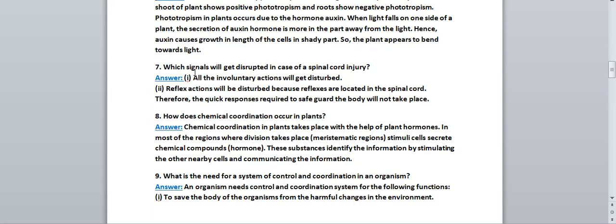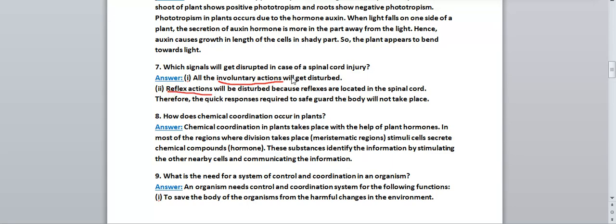Next question is, which signals will get disrupted in case of spinal cord injury? Okay, so what are the signals which will get disrupted in case of spinal cord injury? All the involuntary actions will get disturbed. What are involuntary actions? Involuntary actions are those actions which are not under our control, like heartbeat, breathing. Okay, so all the involuntary actions will get disturbed in spinal cord injury. Reflex actions will be disturbed because reflexes are located in the spinal cord.